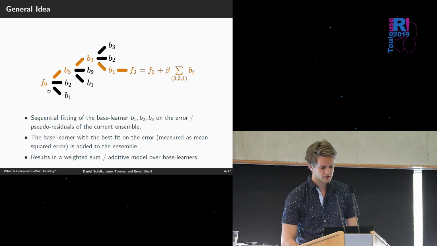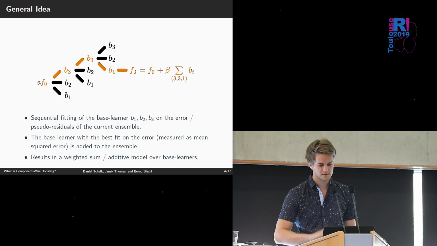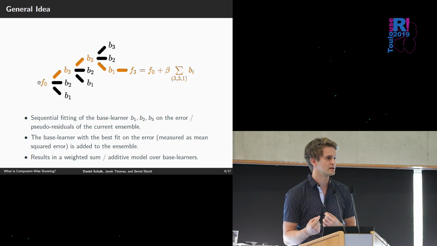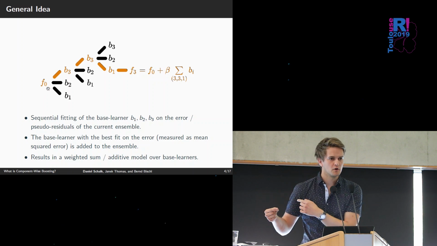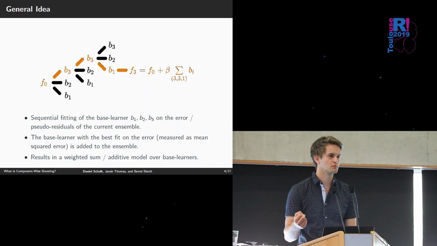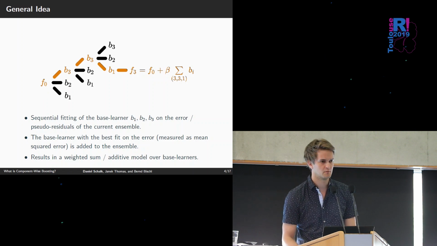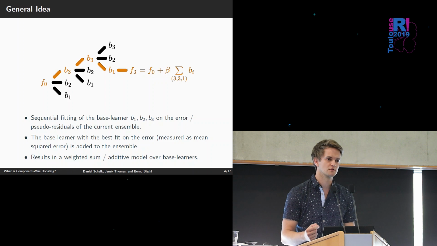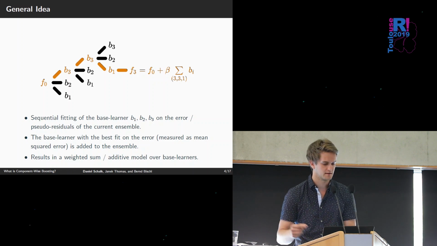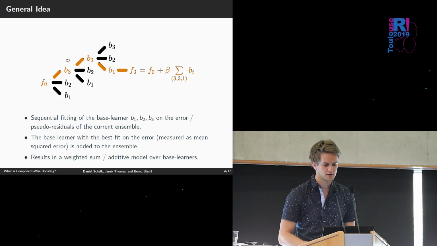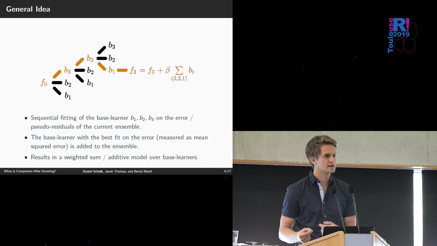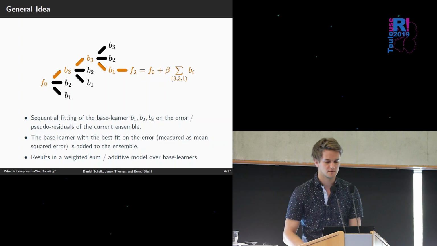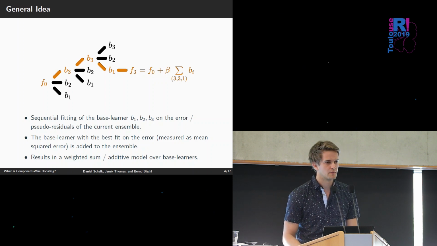And after we have calculated the first model, the constant model, we can calculate the error we're making in predicting the target variable. Now we're looping over all individual models and fit them to the error and choose the model that explains the error the best. This is added to the trace, and we're doing this over and over again. After adding this base learner, we calculate the new error, which hopefully improves, and then fit the individual base learners again, select the new learner, and so on and so on. So this is the basic algorithm of component-wise boosting.